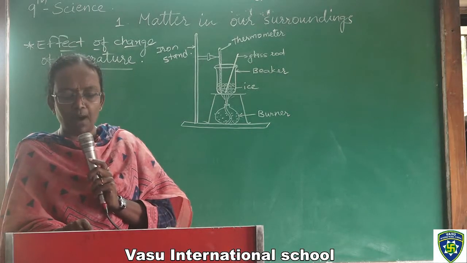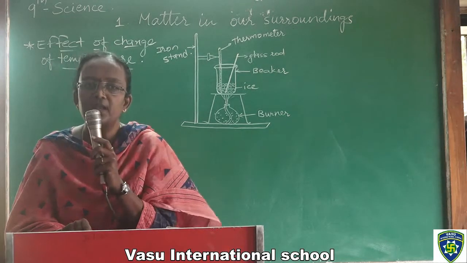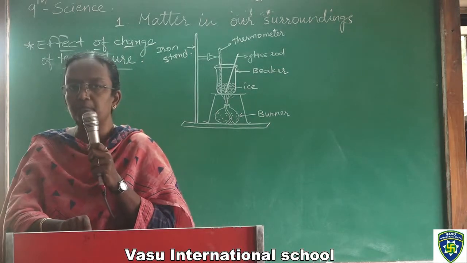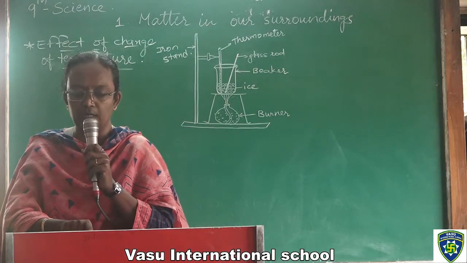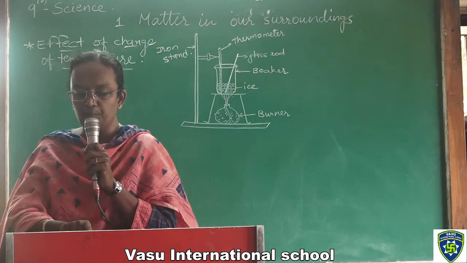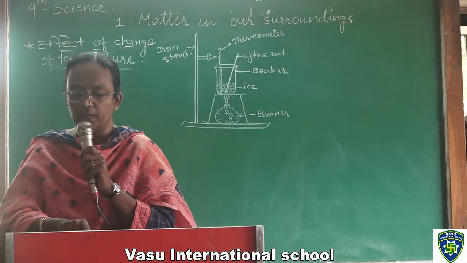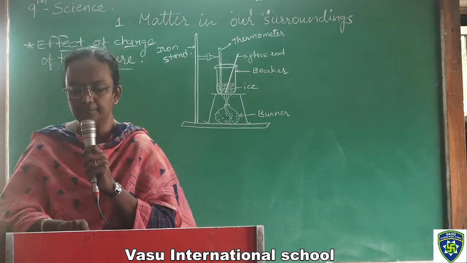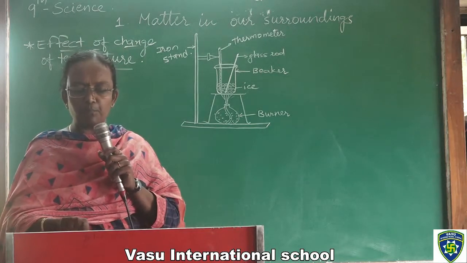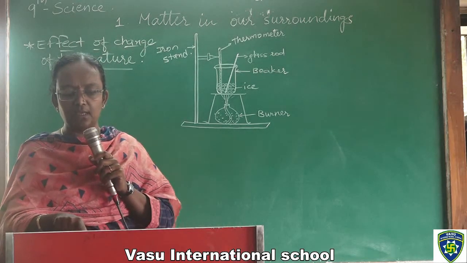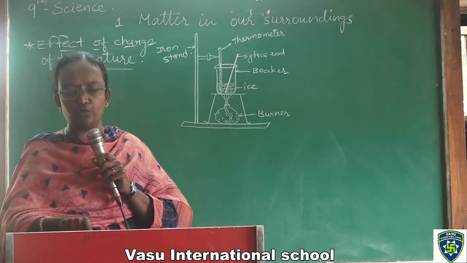Boiling is a bulk phenomenon. That means whenever the state of matter is taken in bulk, that is in a much larger quantity, only then can the boiling point be measured or the boiling process be done. Particles from the bulk of the liquid gain enough energy to change into vapor state.